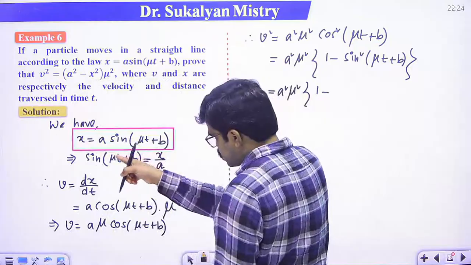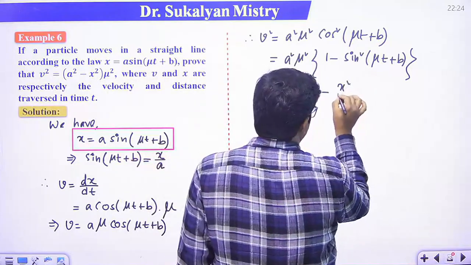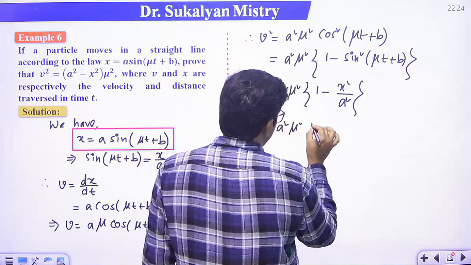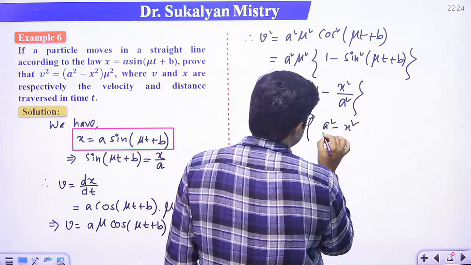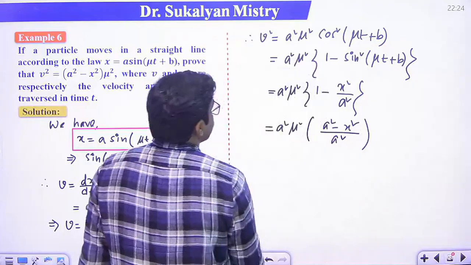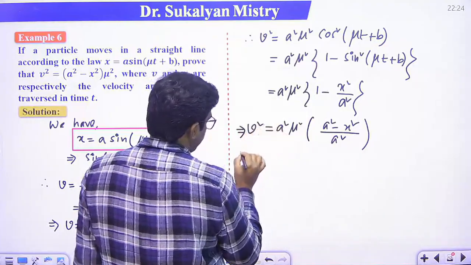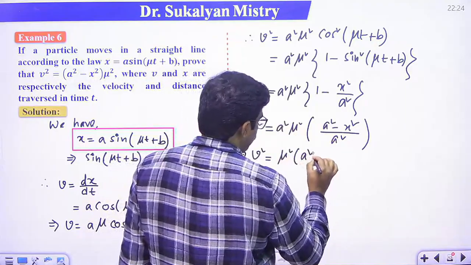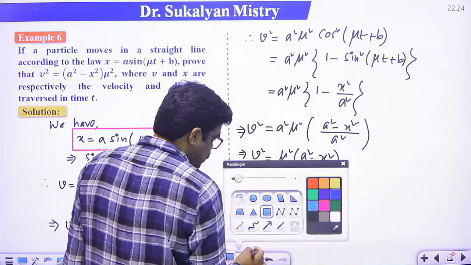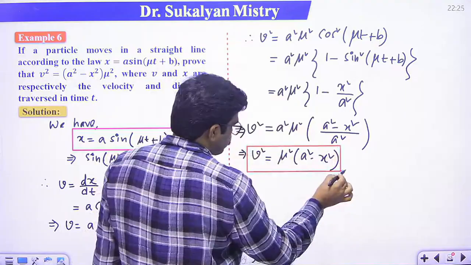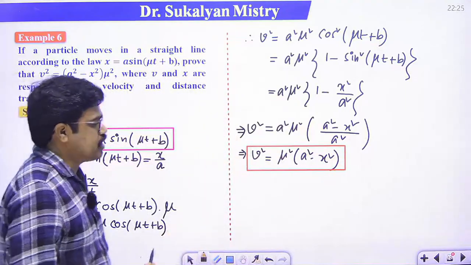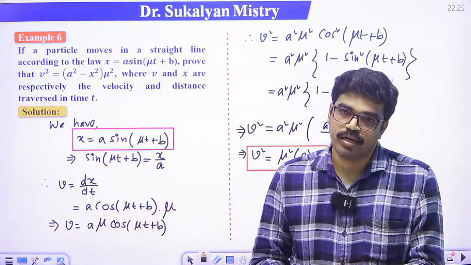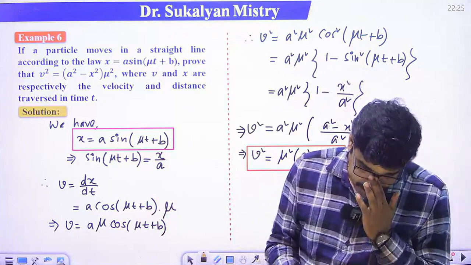So sin square(mu t plus b) means x square by a square. So this equal to a square mu square into (a square minus x square) divided by a square, right? So v square, a square cancels, that is mu square into (a square minus x square). So this is the velocity expression. That is v square is equal to mu square into (a square minus x square). Clear? It's very easy problem, right? Okay.